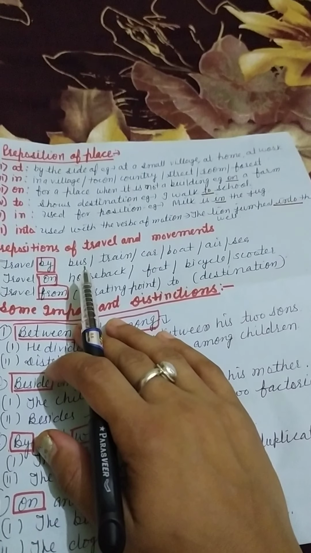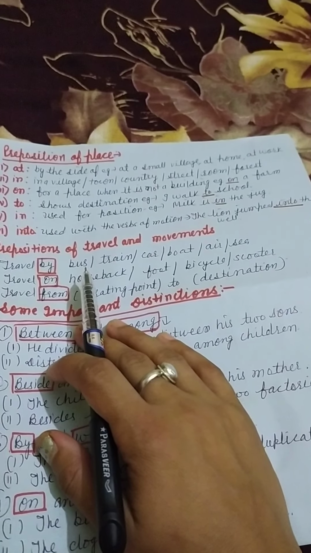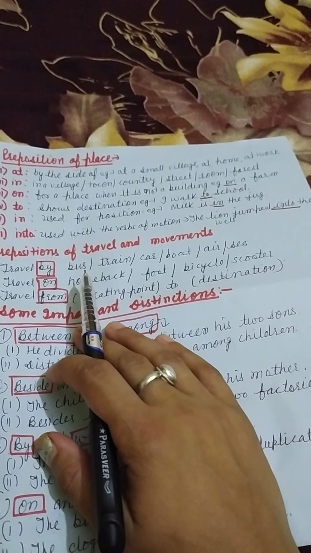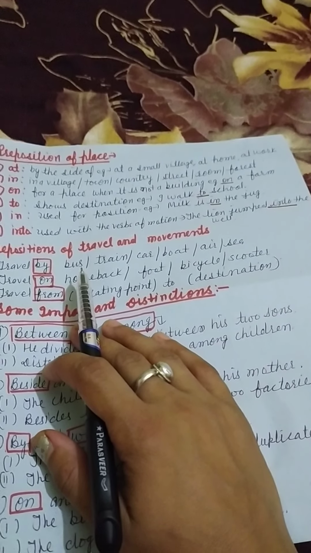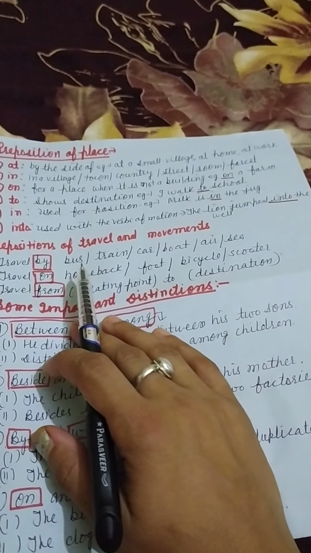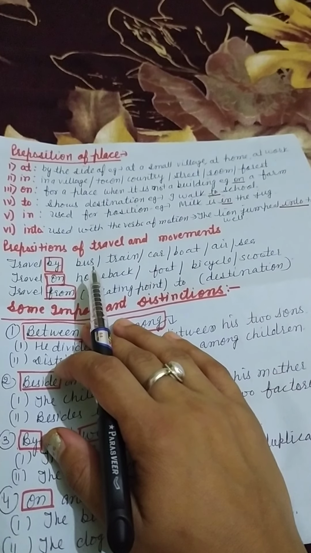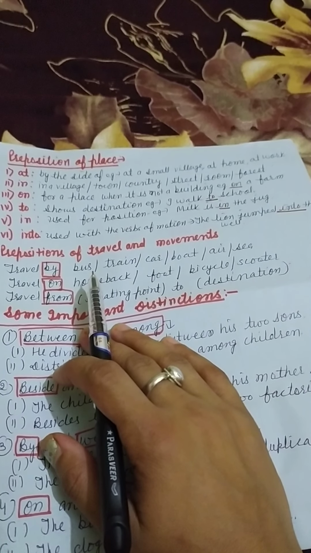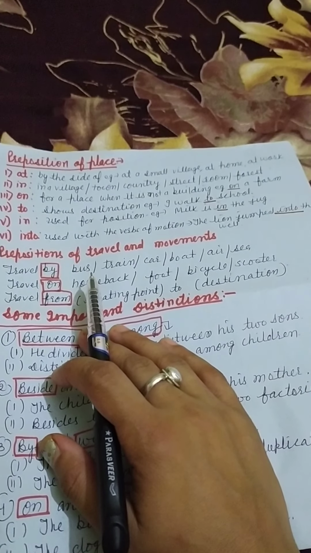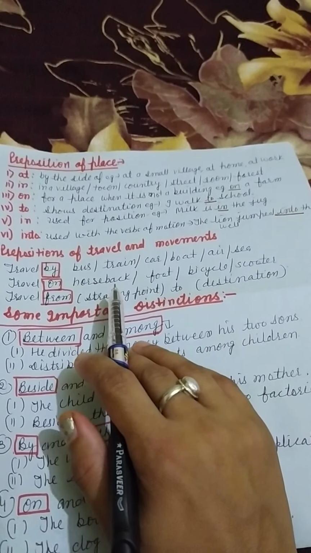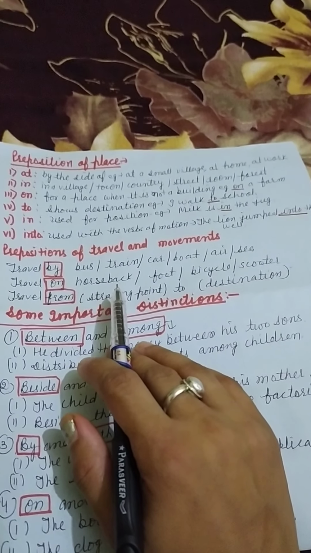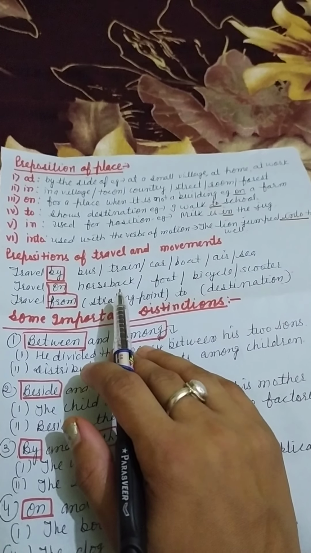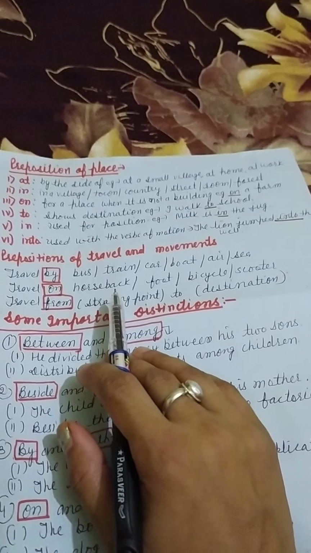And in is used for a big place like in a village, a town, a country, a street, even for a room and forest. On is used for a place when it is not a building. For example, on a farm. Now, a farm is not a building. We are talking about a place, but it is not a building.